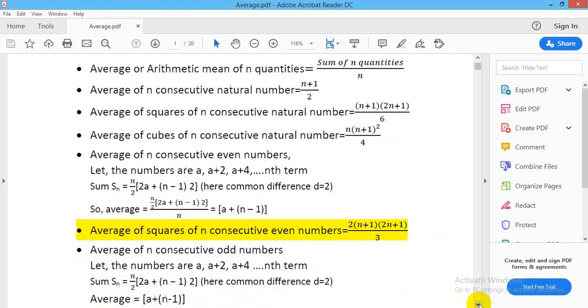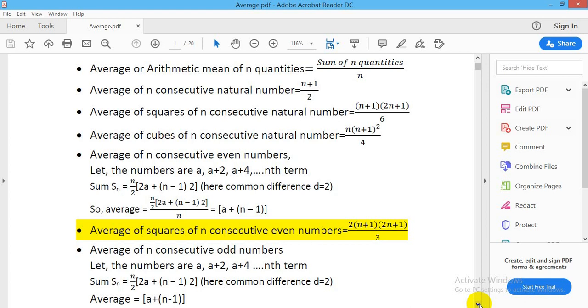What is the average of n consecutive even numbers? Let the numbers be a, a plus 2, a plus 4, up to n terms. Sum Sn is equal to n by 2 into (2a plus (n minus 1) into 2). Here common difference d is equal to 2.